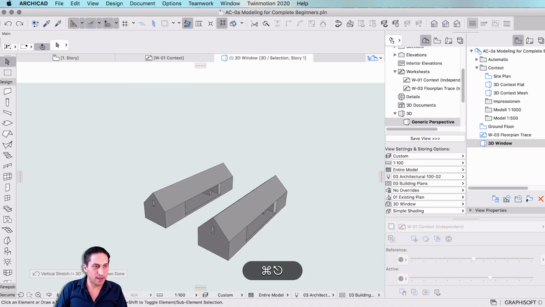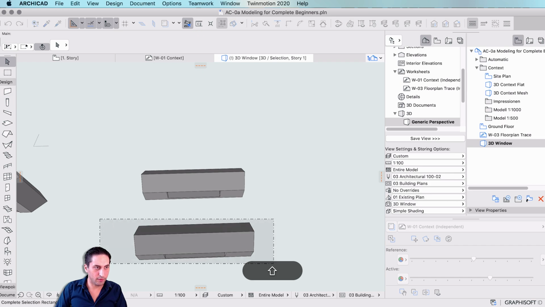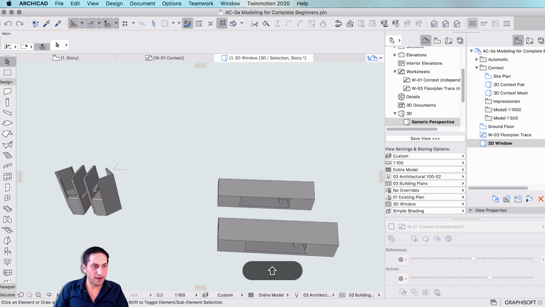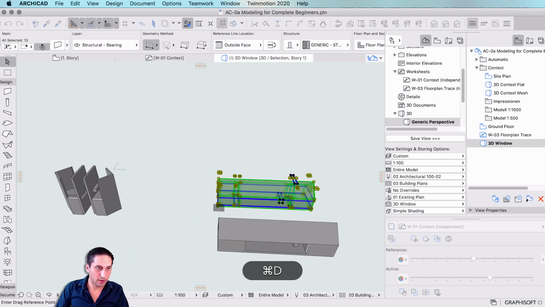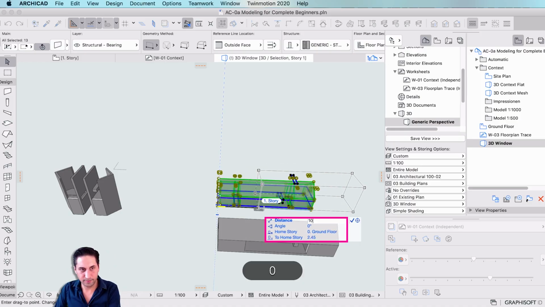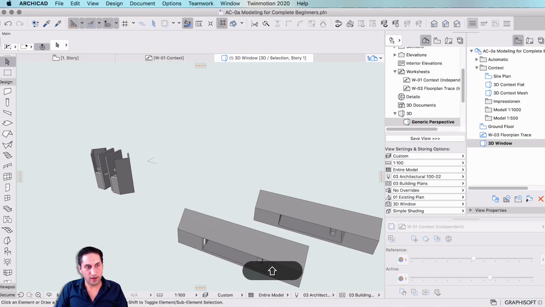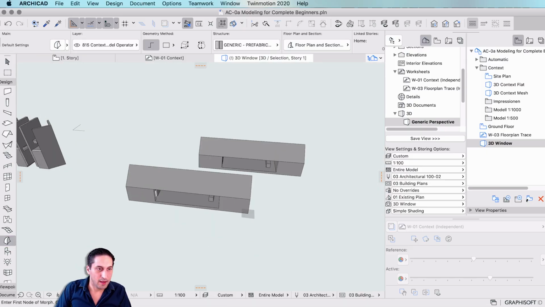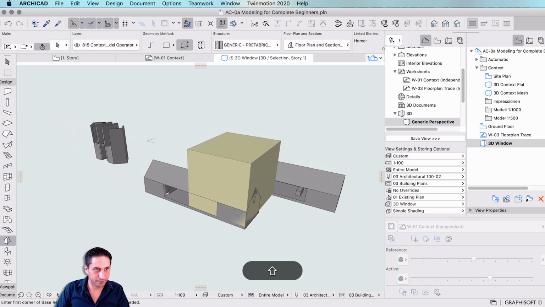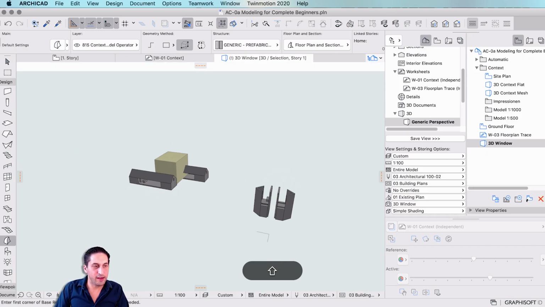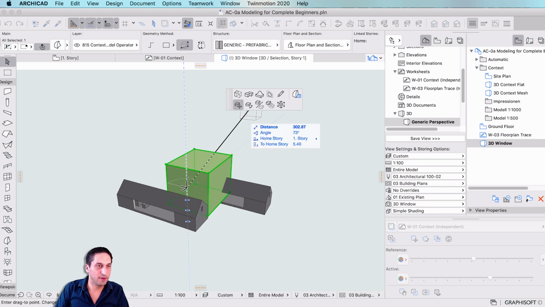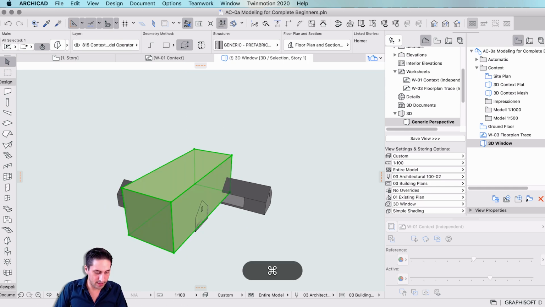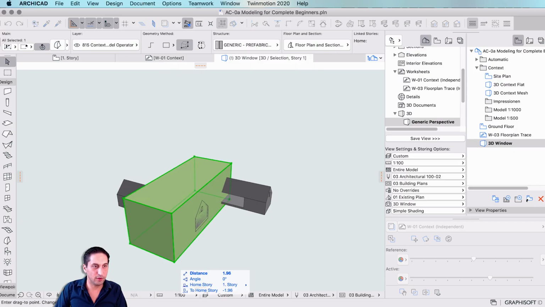Now we're going to drag a copy of the whole first floor 12 meters to the right, for example. And then we are going to select all of it and move it. We are then going to move one of the houses 10 meters to the side. And that way we are now sure that we have half in one, half in the other. Then we're going to start a morph command, and we're going to go from one corner as a box to the other corner, all the way up, essentially creating a solid that we would like to subtract from. Here I'm going to extrude this sideways and then Command D to drag it a little bit lower.